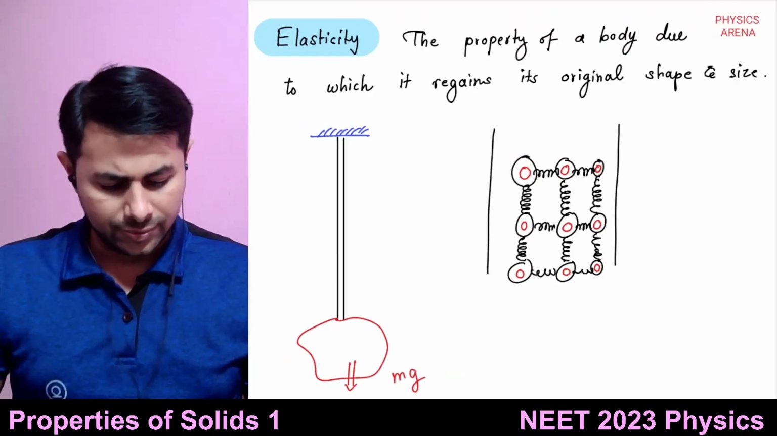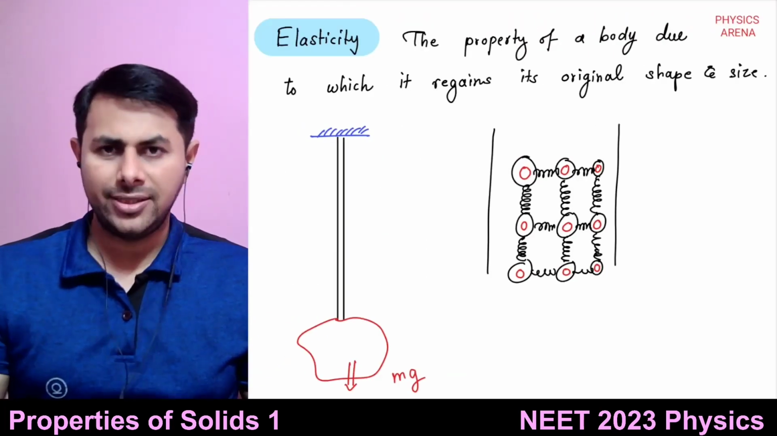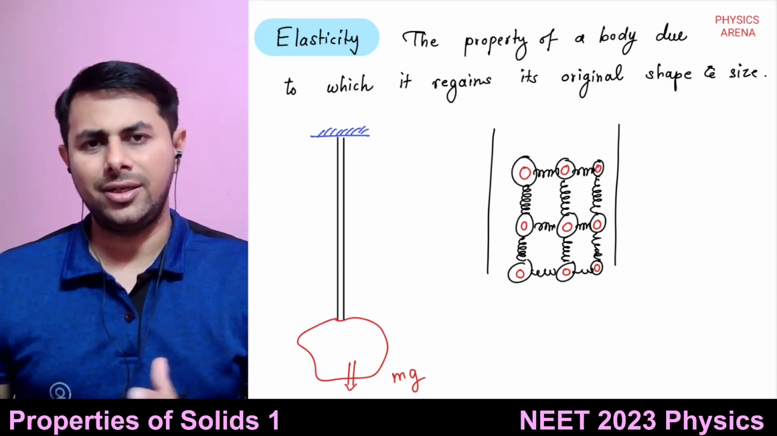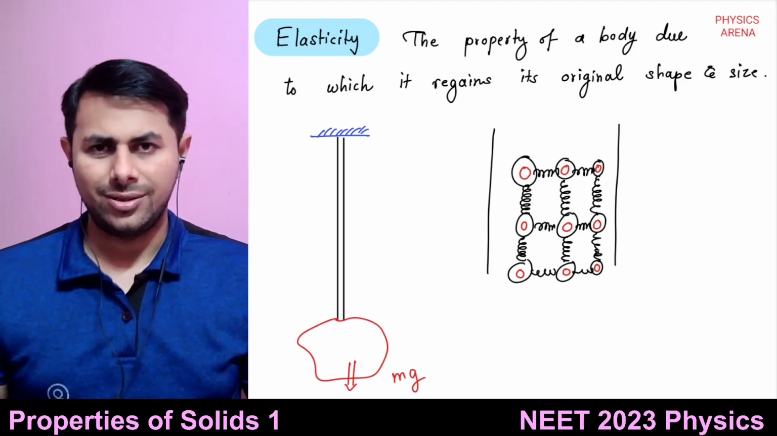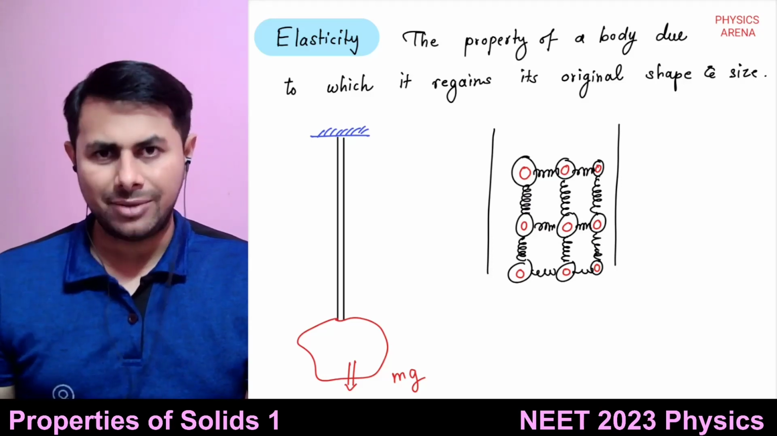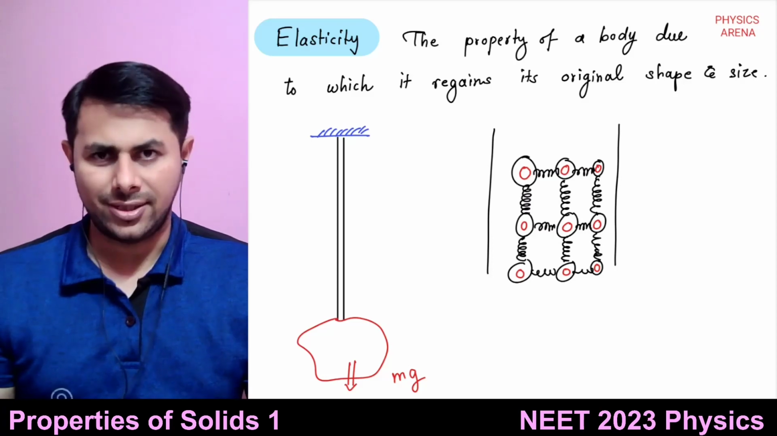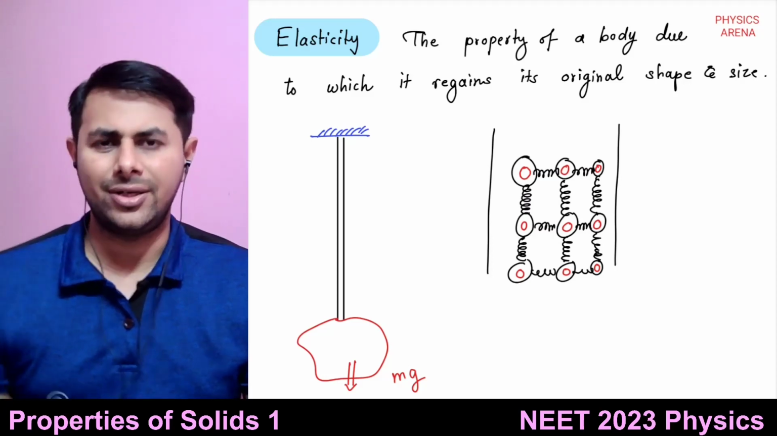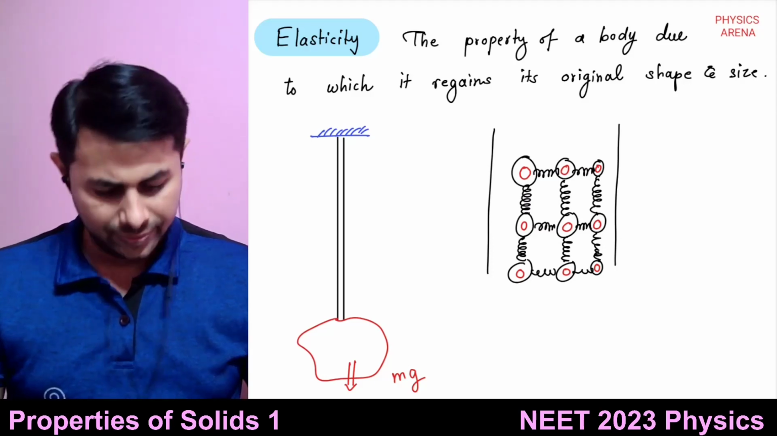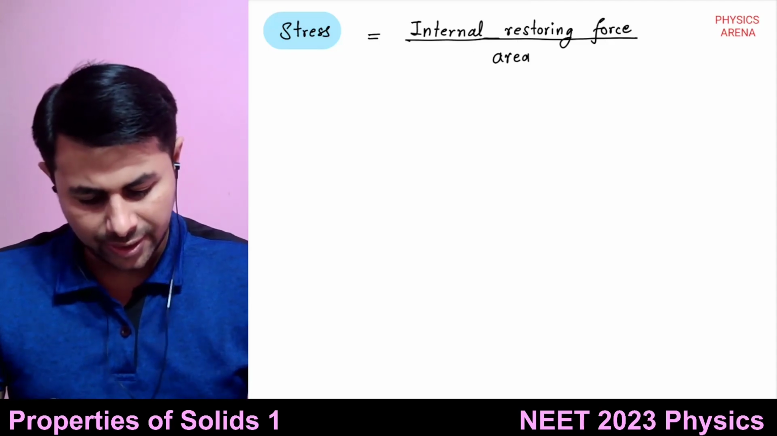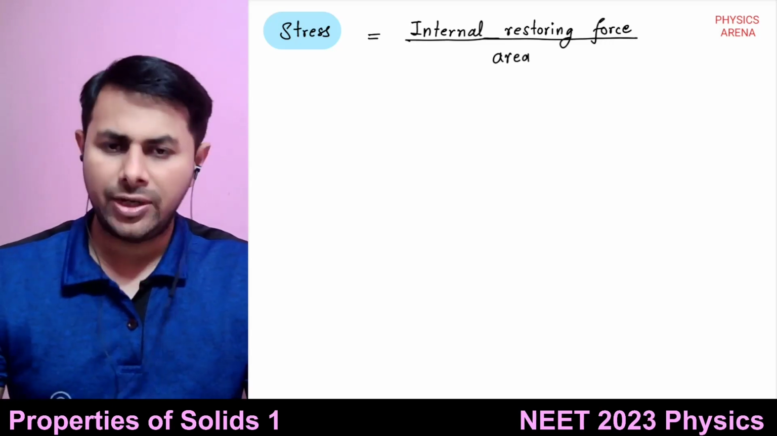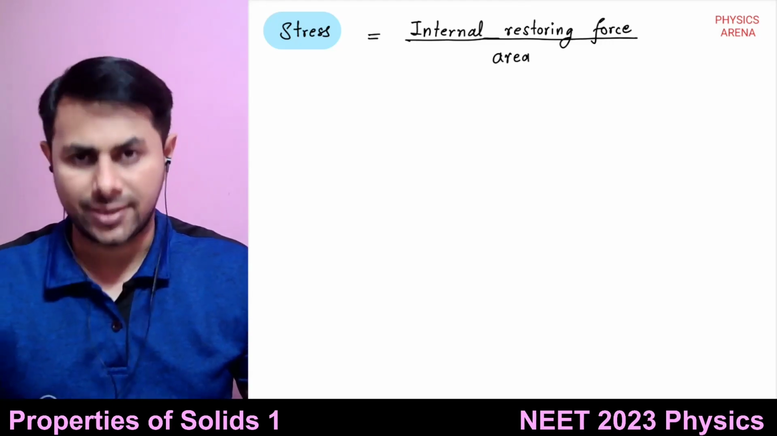Now, till the time the body is elastic, that internal restoring force is just equal to the externally applied force. So in general we'll take the internal restoring force equal to the externally applied force. So stress is defined as internal restoring force per unit area. Depending upon various situations, there are three kinds of stresses.